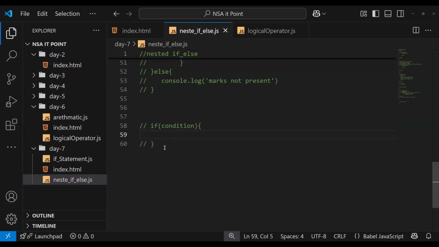Correct. We have if, this one is first. I'll just create the first one. Second one, what do we have?